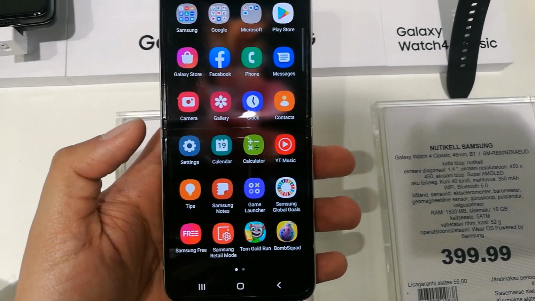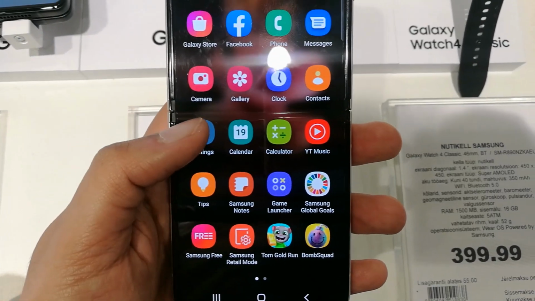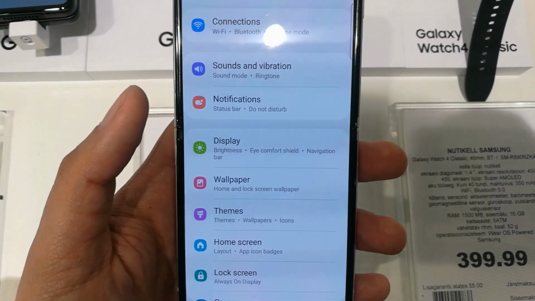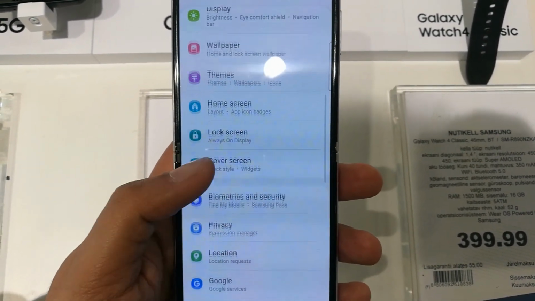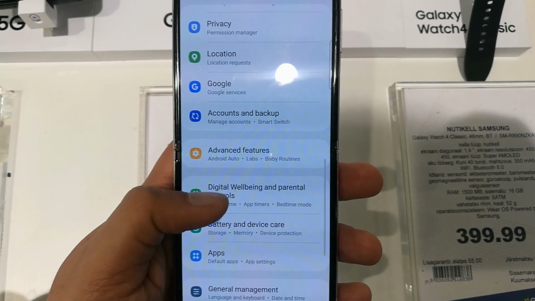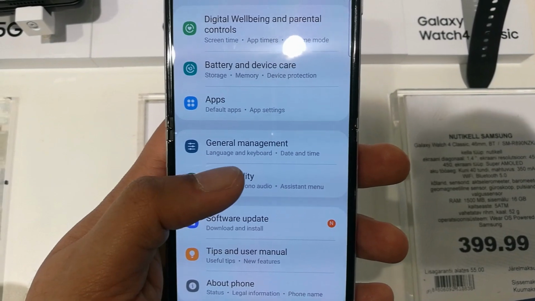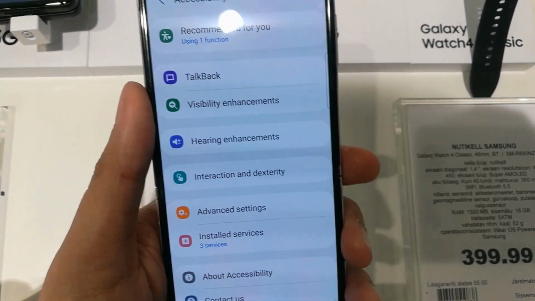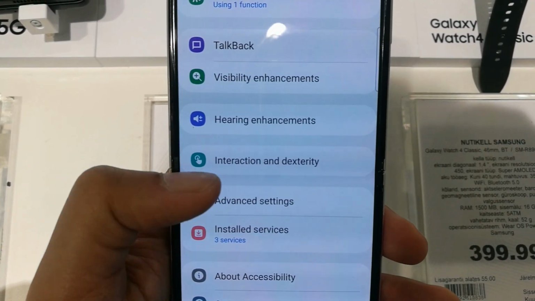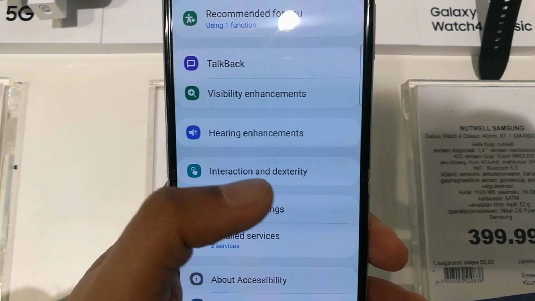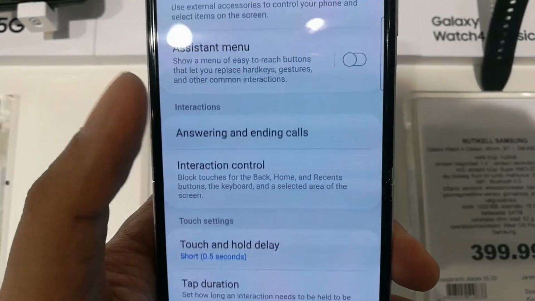So first of all, you have to go to the settings. You can see over here the settings icon. Once you enter into the settings, you have to scroll down, and you will see an option of accessibility. Just select it, and once you enter into the accessibility, you will see an option of interaction and dexterity. Just select it.